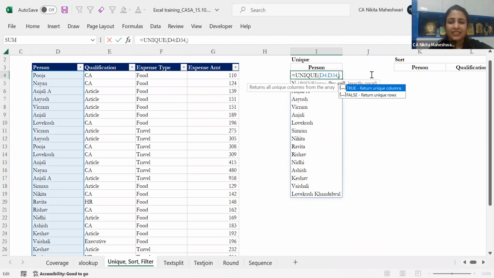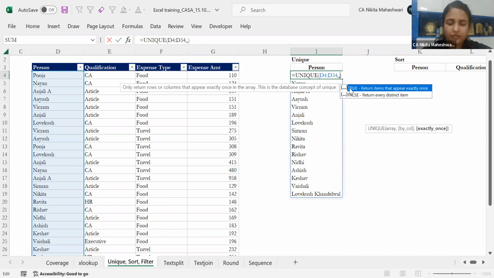And the next is exactly once. The next is very important, exactly once. I hope this is visible to all now. So this exactly once means, let's say, for example, I want to see who is the person who has just claimed 1 OPE in the current month. So I can just select this exactly once here as true. By default, it is false, but I can select this as true.